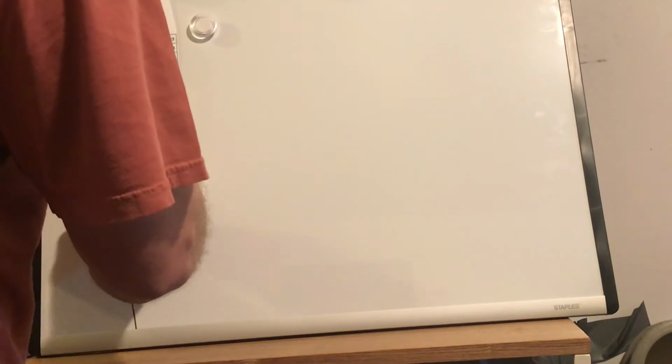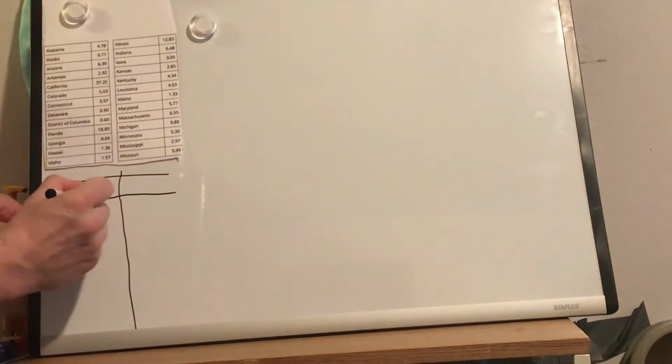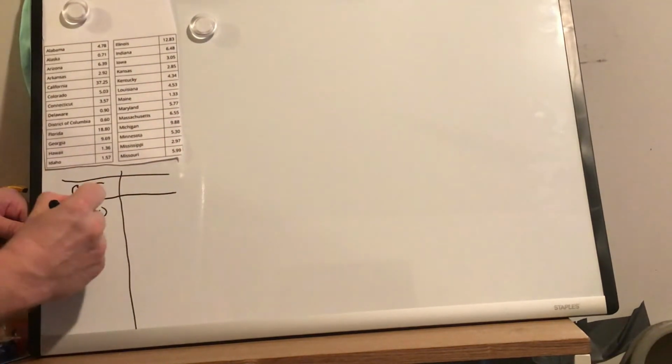0 to 5. These are the numbers between 1 million and 50 million. So 0 to 5 is going to be my first bucket. 5 to 10 is going to be second.